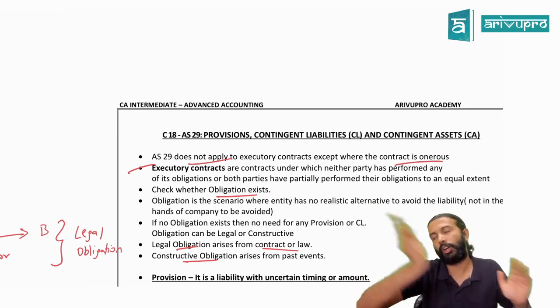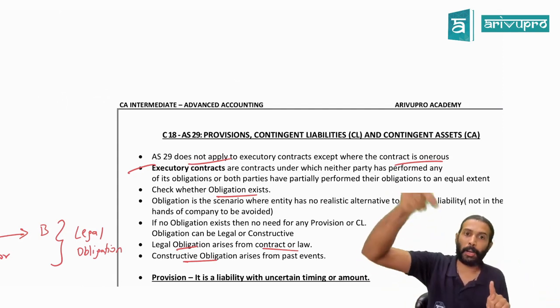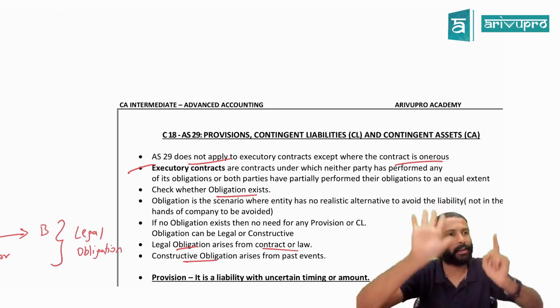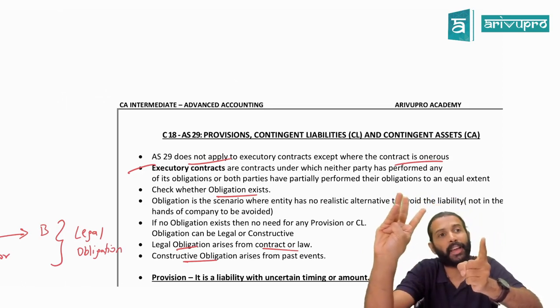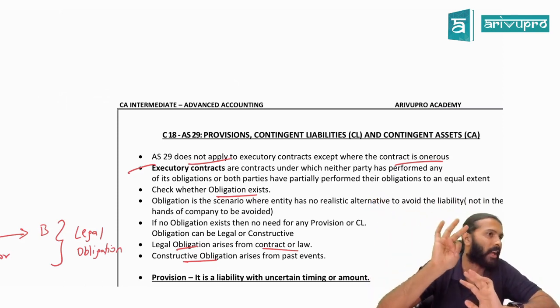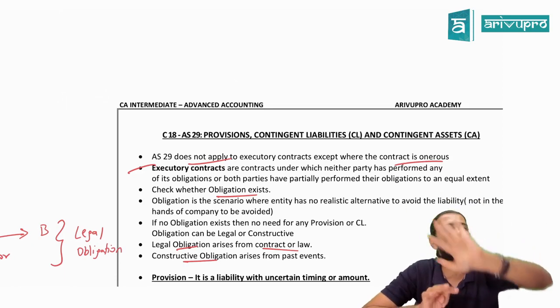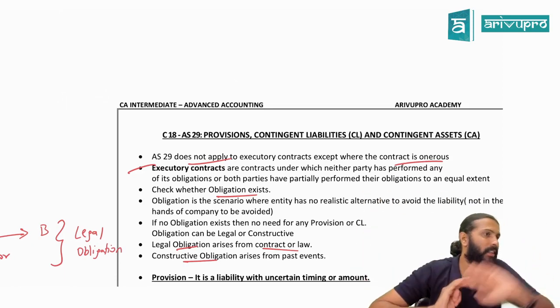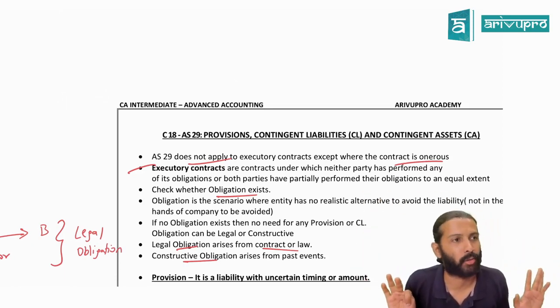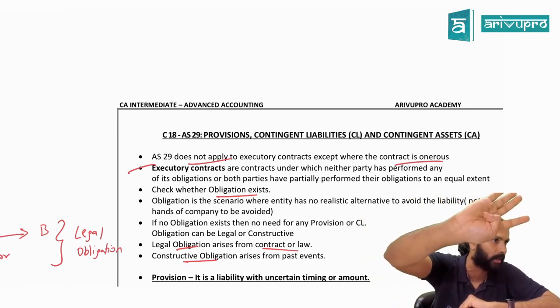Fine. And then when will you disclose contingent liabilities? Probable obligation or possible obligation? Contingent liability means a possible obligation arising again due to a past event. But the existence of that contingent liability will depend on what? Happening or non-happening of an uncertain future event. And that future event is not in anybody's control, meaning it is not within the entity's control. That is your definition of contingent liability.